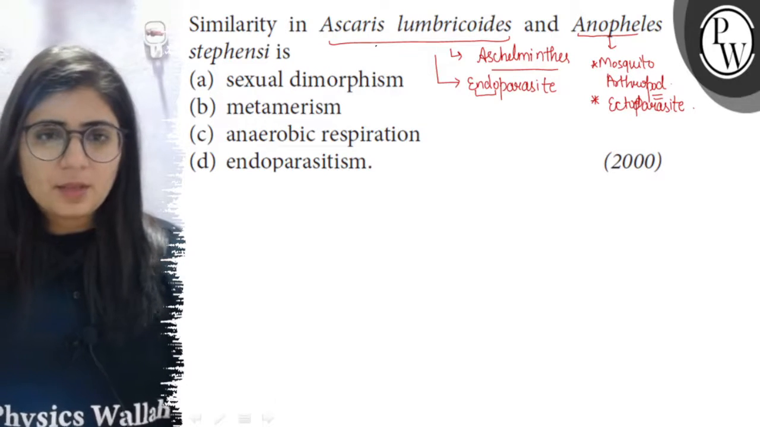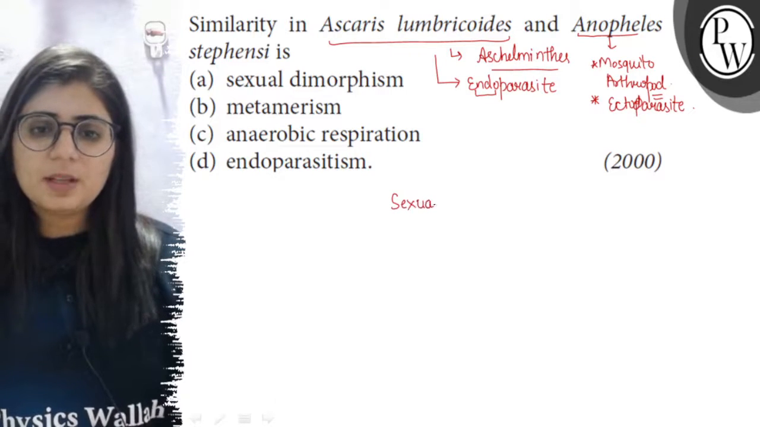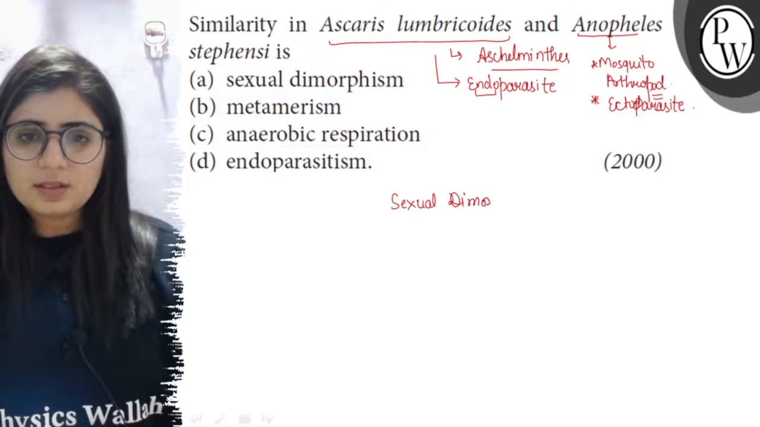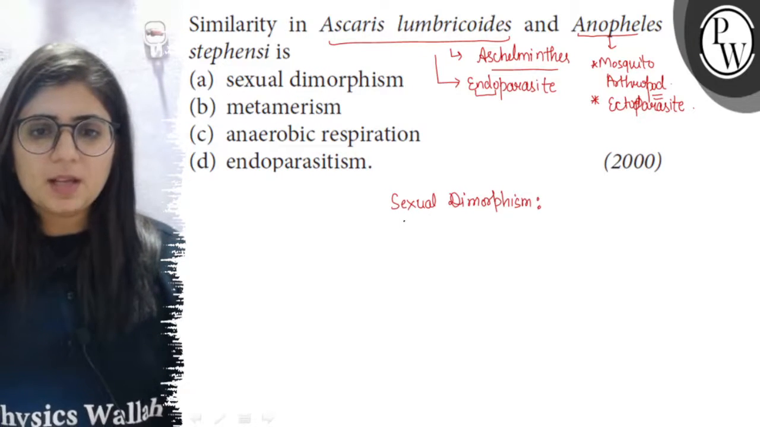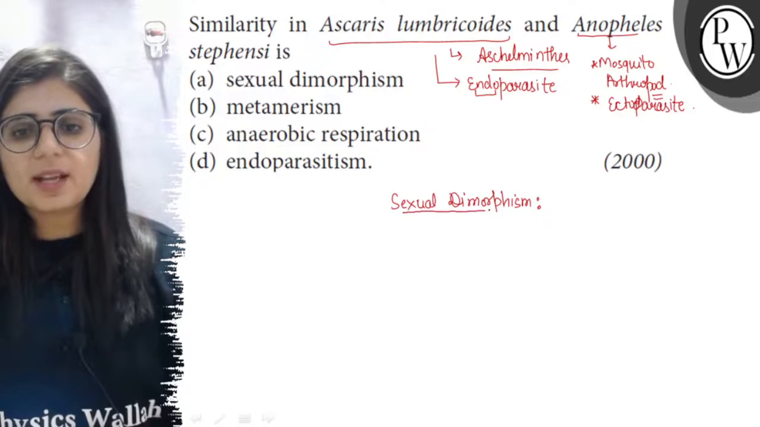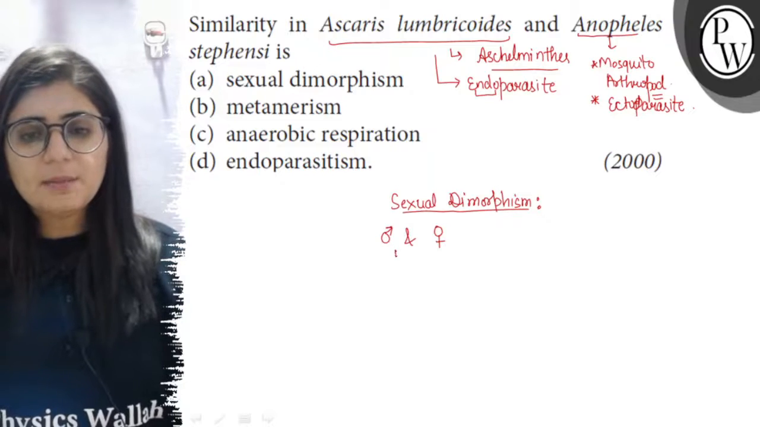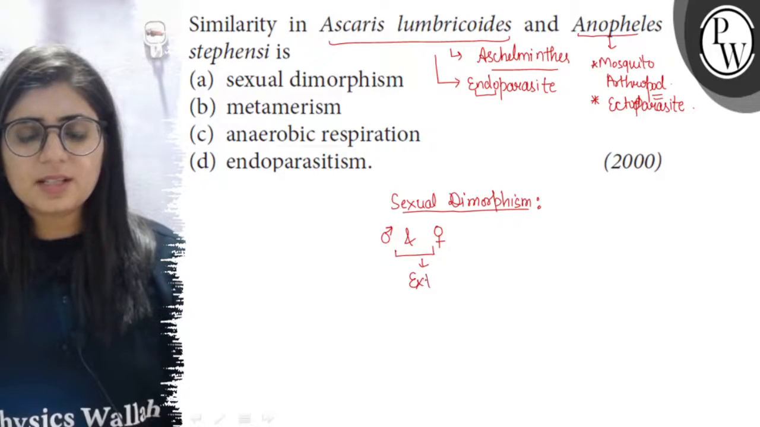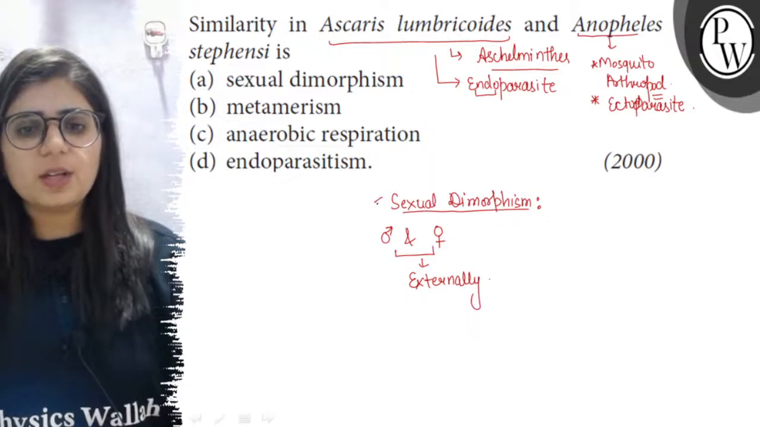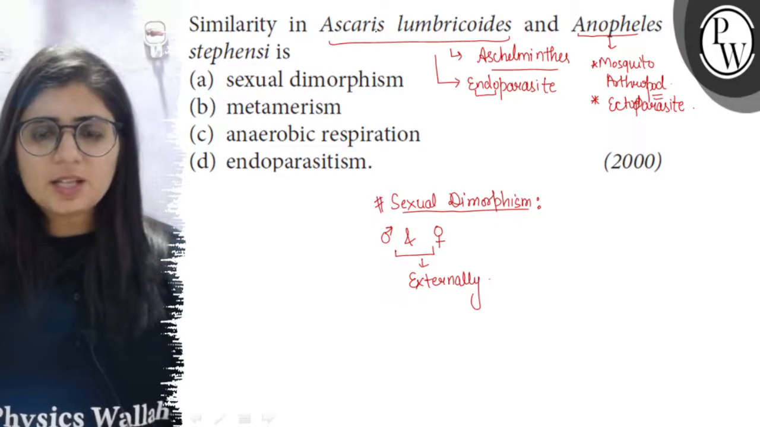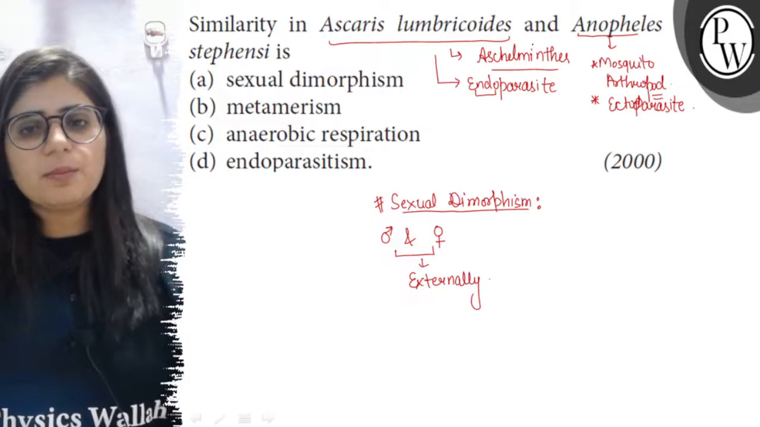Now let's see. First option is sexual dimorphism. So what is sexual dimorphism? Then if there are two forms in a species, one male and one female, and they can be distinguished externally. So when male and females can be distinguished externally on the basis of certain characters, then such a phenomenon is called the sexual dimorphism. So here in case of Ascaris and Anopheles, there is the difference between male and female.